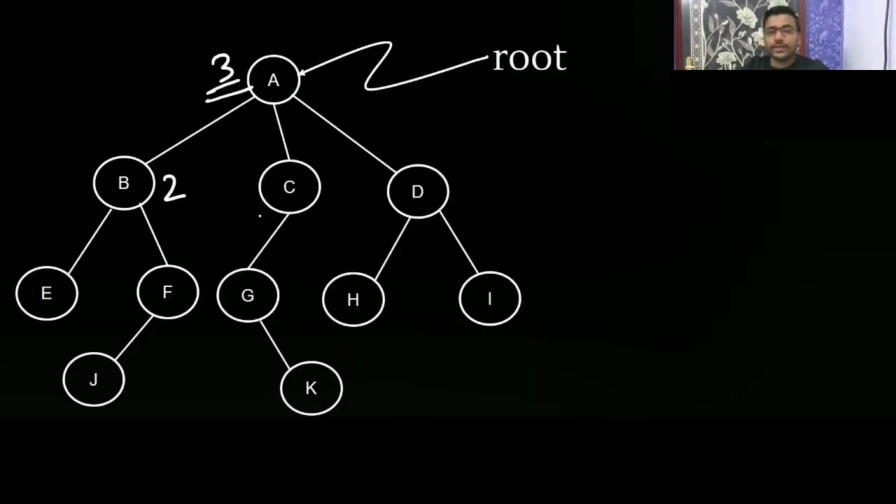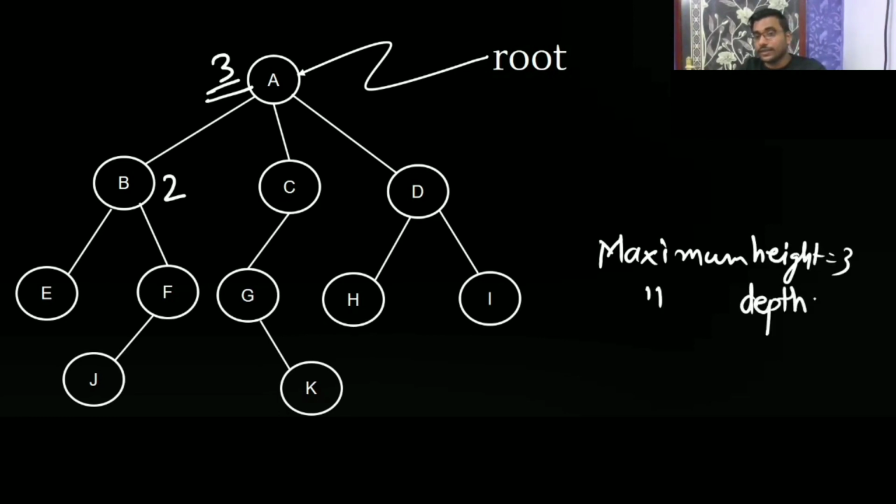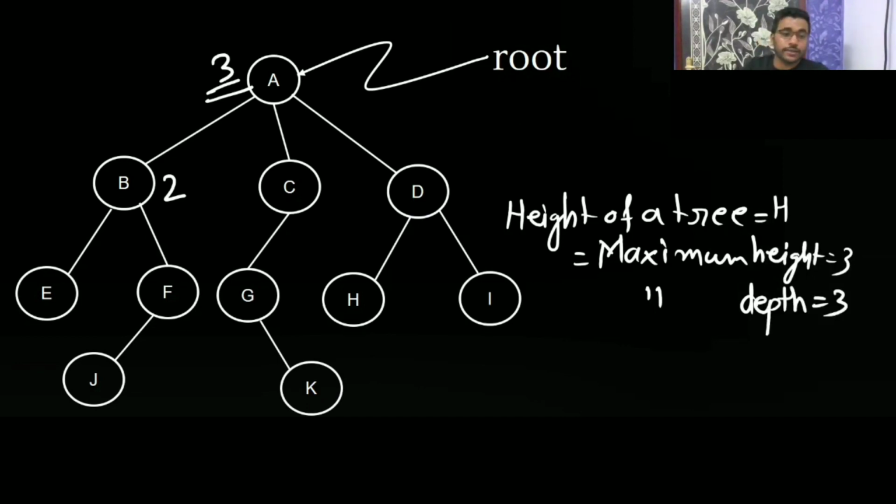So here you got the maximum height as 3, and the maximum depth also as 3.